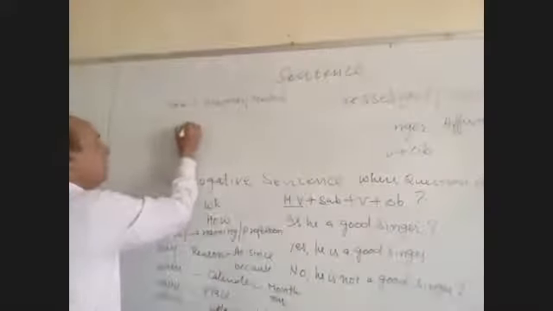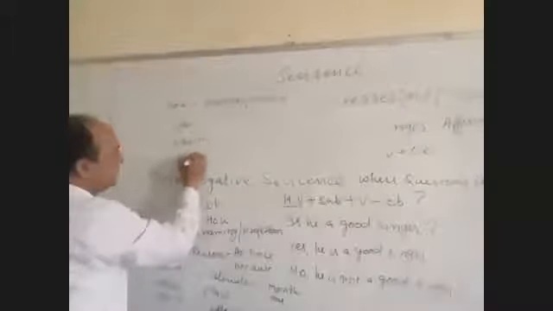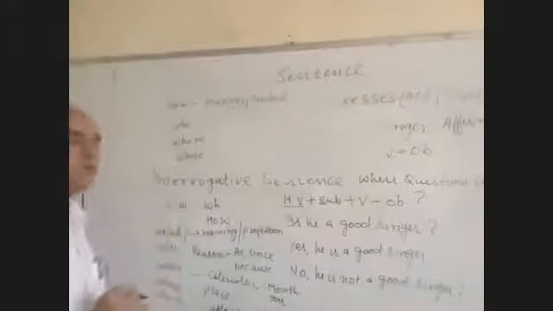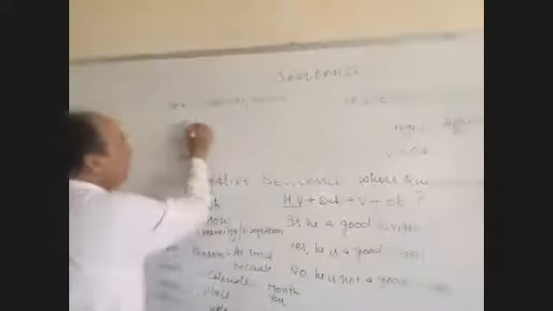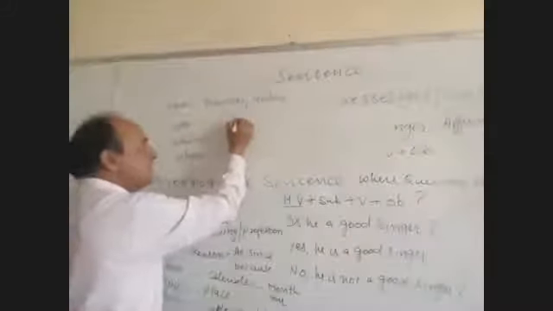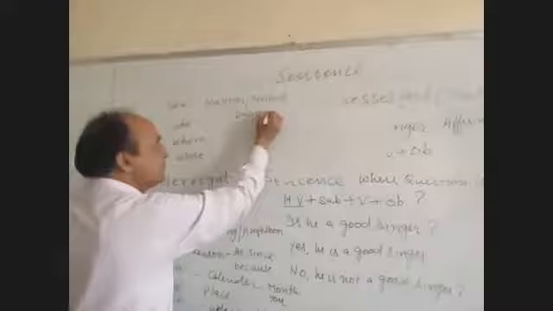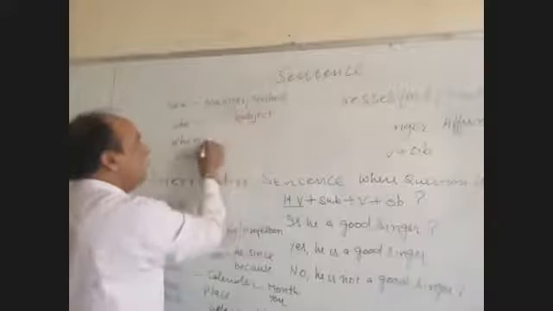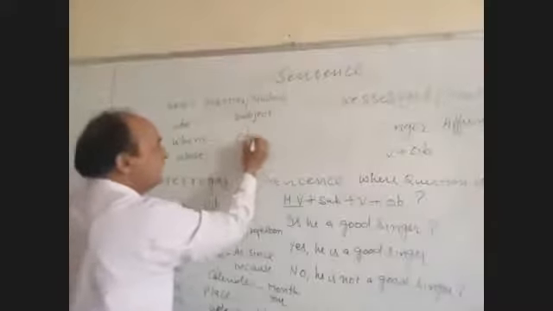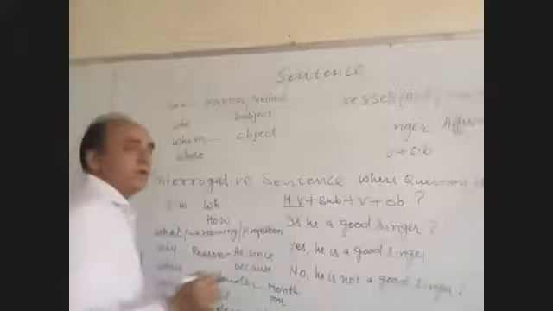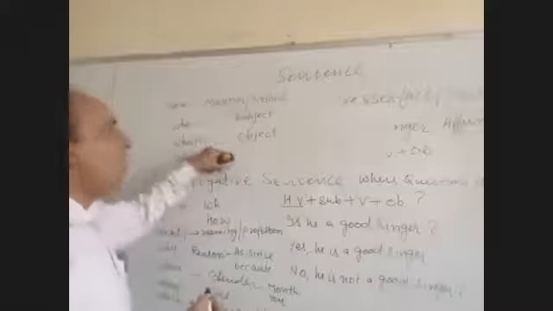Next are who, whom, and whose. These are the three words. Actually, these are used for persons. Who is used for a person as a subject, the doer of the action. Whom is the object, where the action is passed on to.